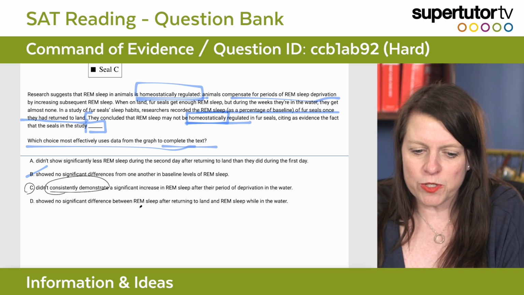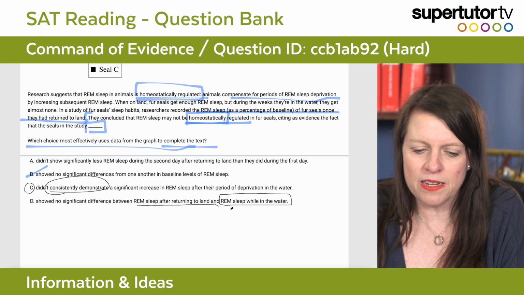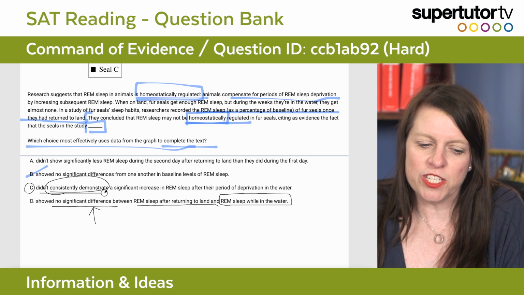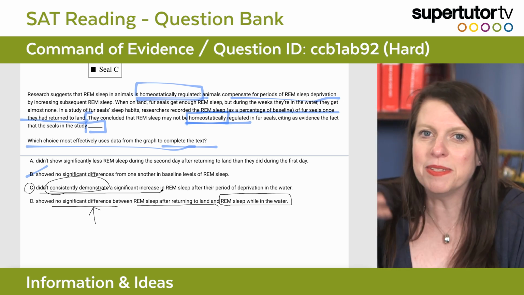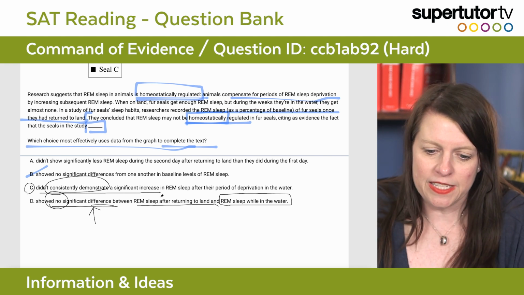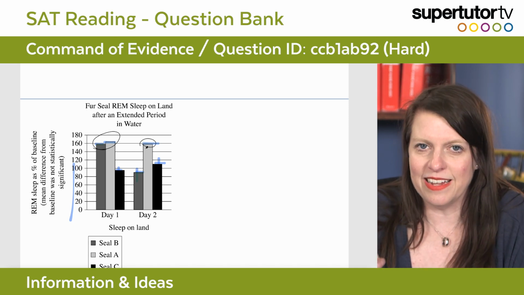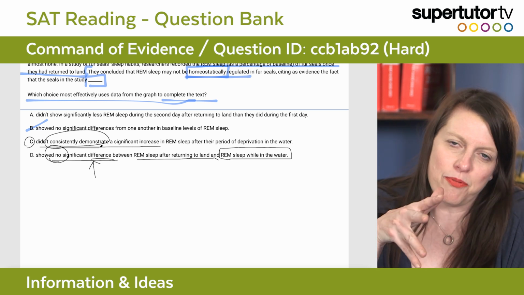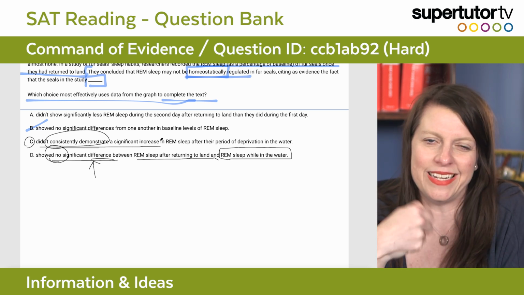Showed no significant difference between REM sleep after returning to land and REM sleep while in the water. So this might be tempting, but some of them did and some of them didn't. And that's why C is better, because it talks about consistently demonstrate a significant increase. They sometimes did and they sometimes didn't. It's not that there's no significant difference. There is a difference for some of them, but not for all of them. And so that's not consistent. So I can't say no, this is too extreme, but the consistency problem is actually what the problem is. So this is more precise, and that's why C is correct and D is wrong.